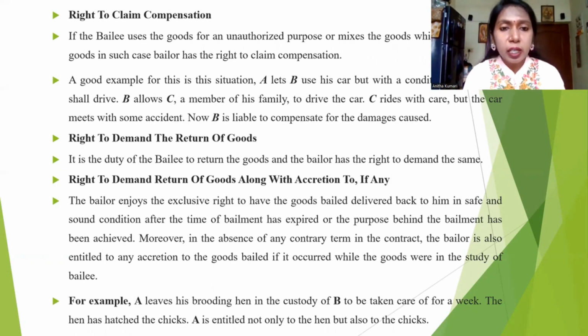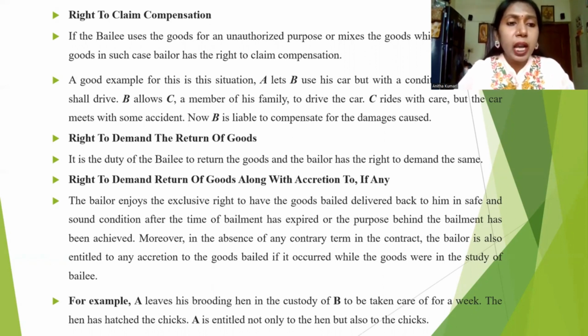Right to demand the return of goods. That means whenever you enter into a contract of bailment with one person, once they finish with the goods, they have to return them. In case they are not going to do so, it is a right of the bailor to ask. Next, right to demand return of the goods along with the accretion, if any.